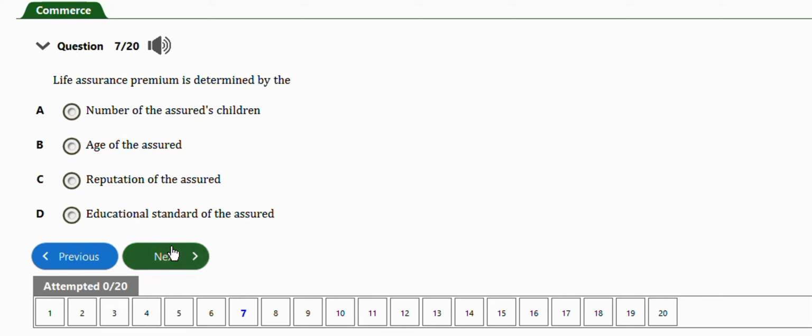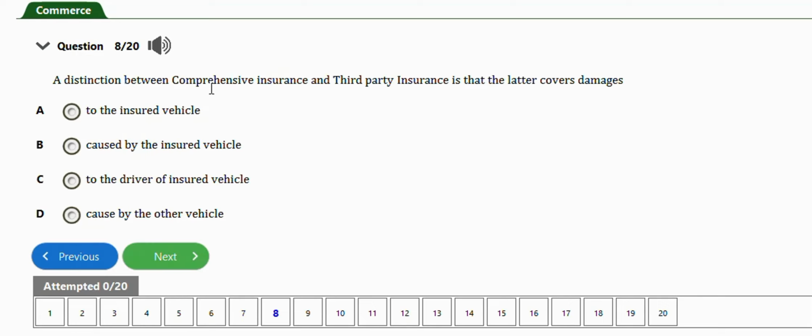Okay, next question is this one. It says a distinction between comprehensive insurance and third-party insurance is that the latter covers damages to the insured vehicle, caused by the insured vehicle, to the driver of the insured vehicle, caused by the other vehicle. The right answer is option B. It covers damages caused by the insured vehicle.